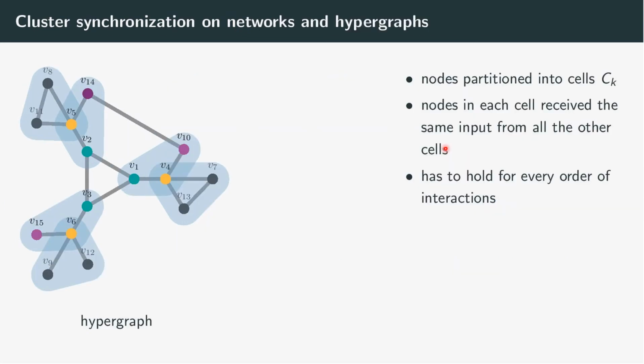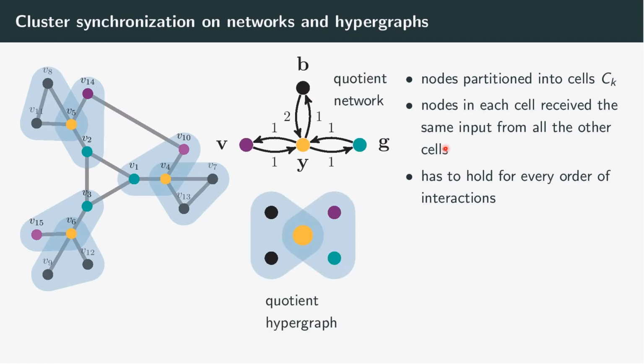Similarly to networks with dyadic interactions, hypergraphs can also be partitioned into clusters in a similar manner. In this case, we have to define the interactions between the clusters not only in terms of the quotient network, but also in terms of the quotient hypergraph. For instance, dyadic edges with two black nodes contribute to a yellow node, and dyadic edges with purple and teal nodes also contribute to each yellow node, which helps us characterize the state of the yellow node. Checking whether a cluster synchronization pattern is admissible for a hypergraph is easy. However, finding admissible cluster synchronization patterns efficiently can be a non-trivial task.